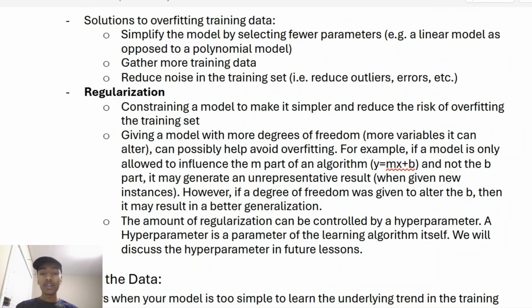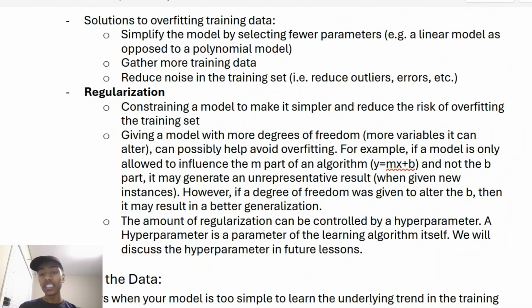For example, let's say we had the equation y equals mx plus b, the slope-intercept form, and the only degree of freedom we gave the model was that it could change the m part and not the b part, the y-intercept. That might generate an unrepresentative result. So in that case we want to give it a greater degree of freedom, and allowing it to select more specifics might be helpful.